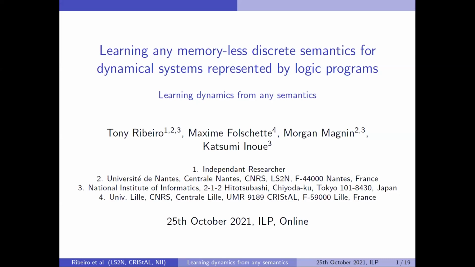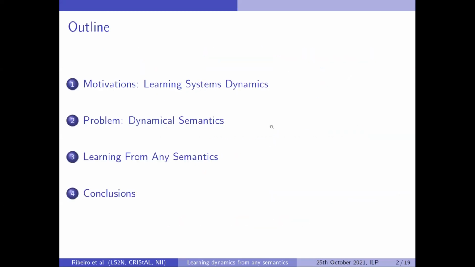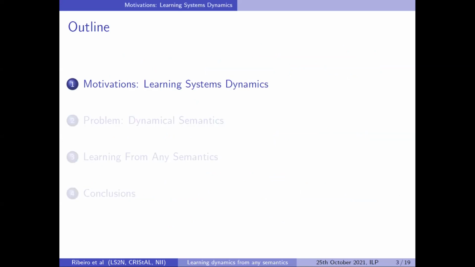Today I will introduce you to a joint work with Maxime Folschette, Magnin, and Katsumi Inoue, whose title is very long, so let's just say that it's about learning dynamics from any semantics. I will start with a quick motivation about learning system dynamics. Then I will discuss the problem that arises when tackling several dynamical semantics, and finish by giving some hints about how to learn from any of them.